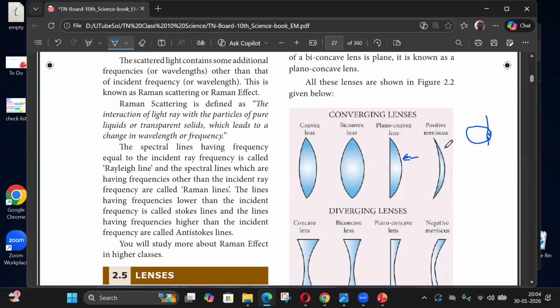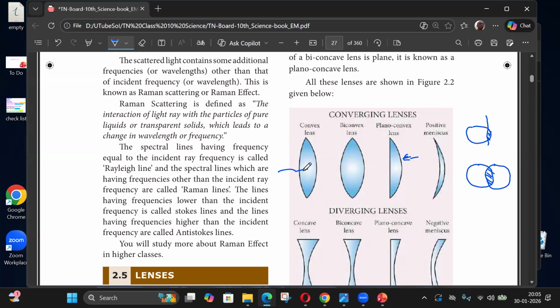It's like a bowl. You take whatever small bowl you have, and then just take the bottom slice of it. So it looks like this. But the bowl is filled with the material. But instead of doing this, I can do it like this: I have one sphere and a second sphere, two spheres, which need not be the same radius, and I'll take this part. So in this case, both these surfaces are curved. Here in this case, one surface is flat, the other one is curved. This is a convex lens.